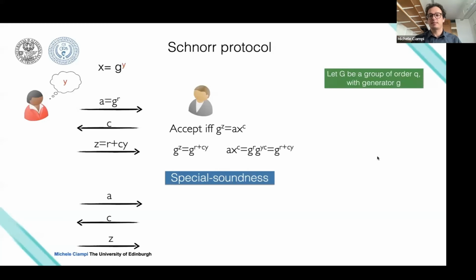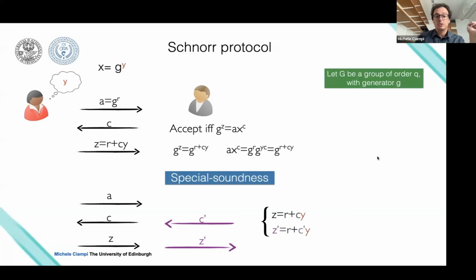To prove that something is a Sigma protocol, you need to prove completeness, special soundness, and honest verifier zero knowledge. The first property is completeness, which, as I said, is trivial to see. Special soundness: let's assume that I have a transcript (a, c, z), and then I have another transcript that I have somehow obtained. It's not important here how we can get this additional transcript. But let's say we do have this additional transcript, the purple one, that is accepting, with the difference that the first round is a, the second round is c prime, and the third round is z prime. So those two transcripts are both accepting.